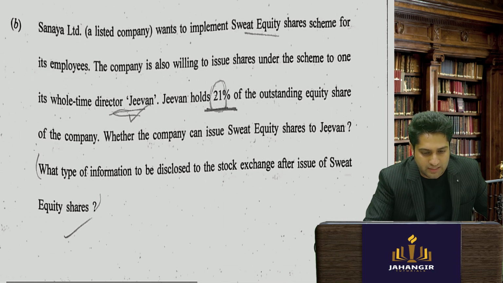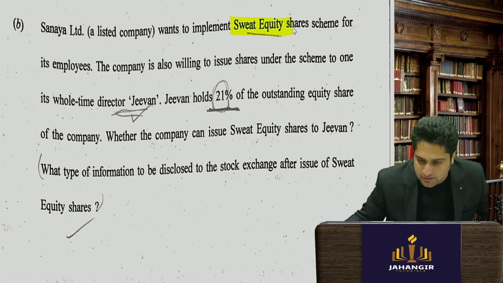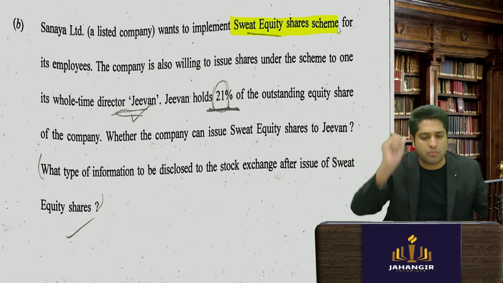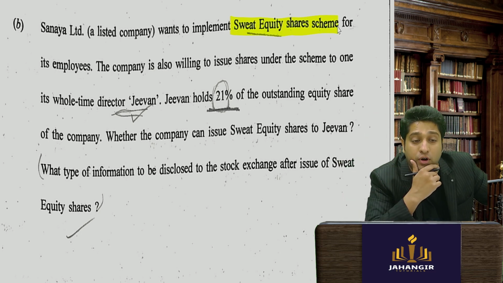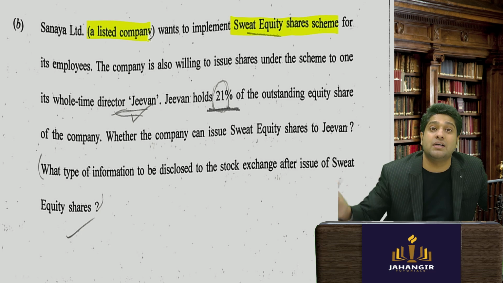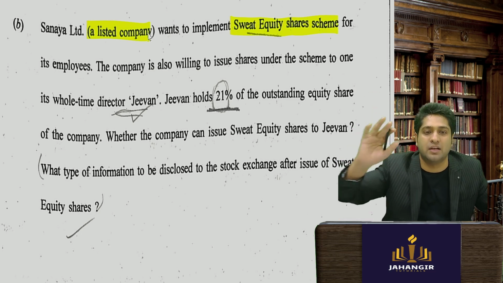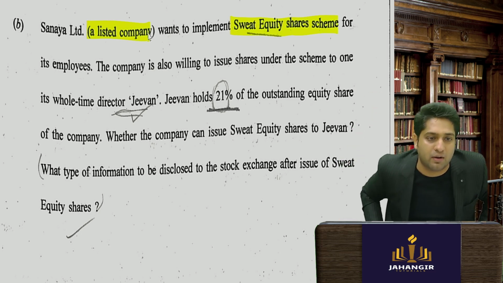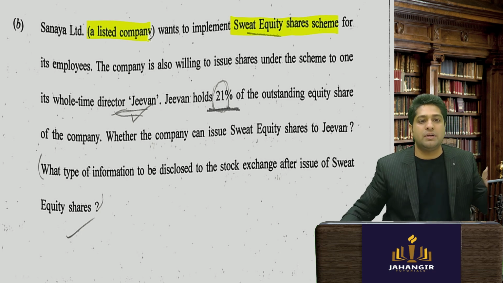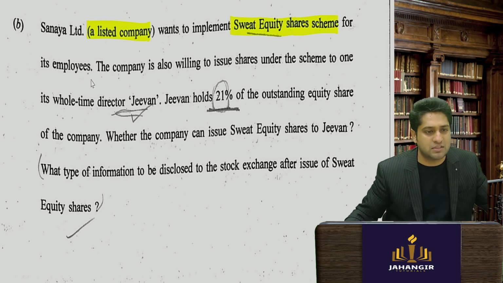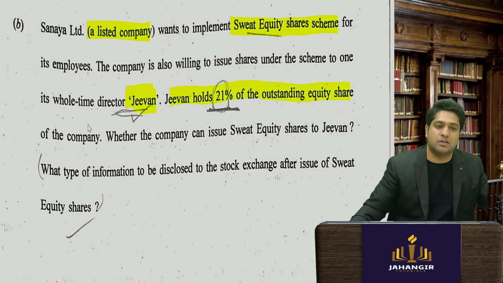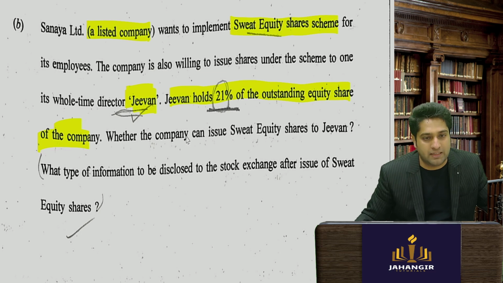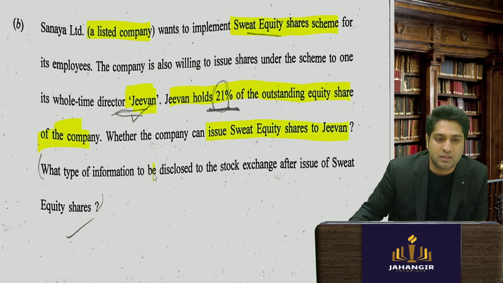And in the FPO they had asked about sweat equity shares. Now in sweat equity, normally we all know it is from section number 54, read with the Sweat Equity Regulations 2021. Now what are they asking in that? The company is also willing to issue shares under the scheme to a whole time director. So they want to issue sweat equity shares to G1. G1 holds 21% of the outstanding shares of the company. Whether sweat equity shares can be issued, and what are the disclosure requirements?